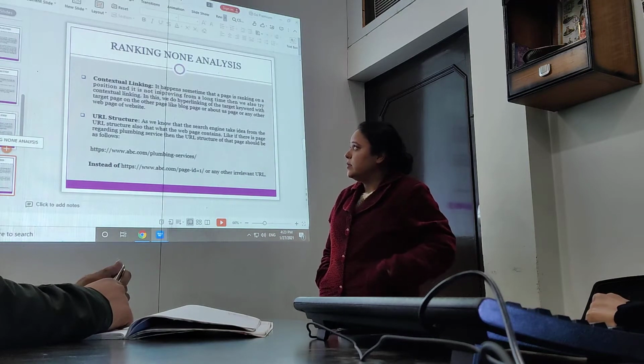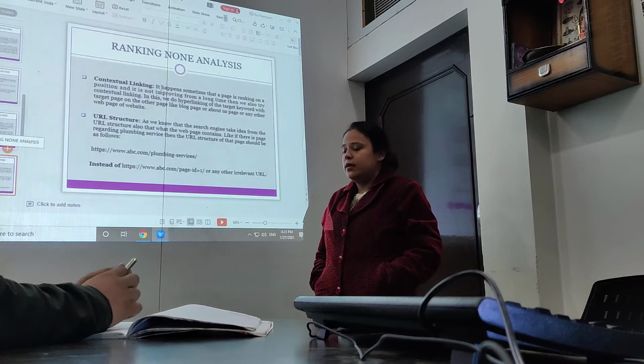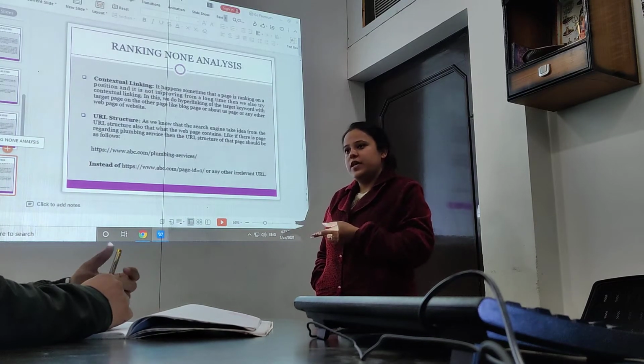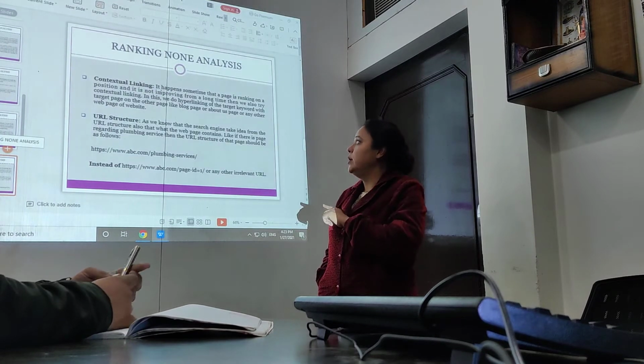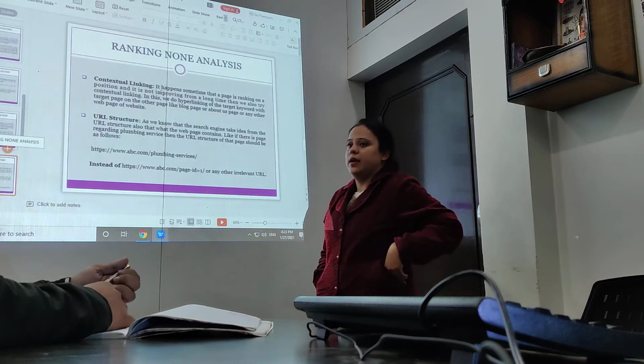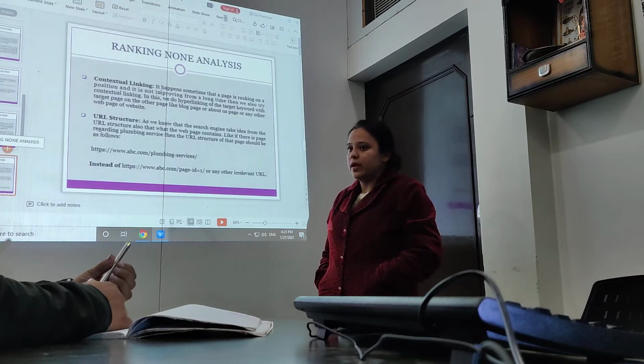Next thing you can do is contextual linking. If your target keyword appears on any other service page or blog page, then you can do contextual linking for that keyword on that page also. It will also help to improve the ranking of the page.